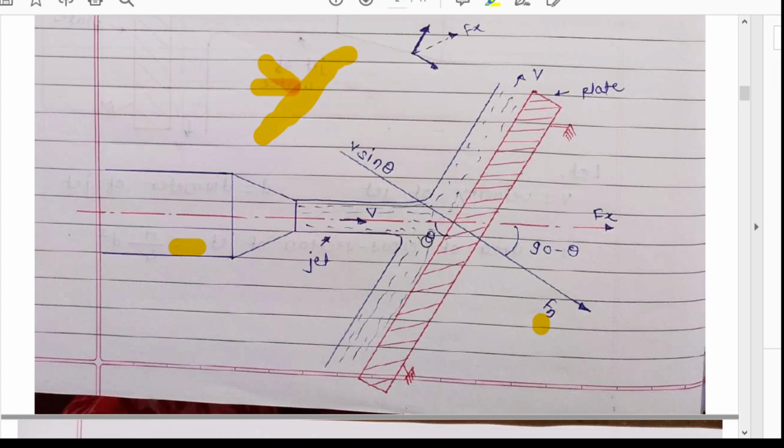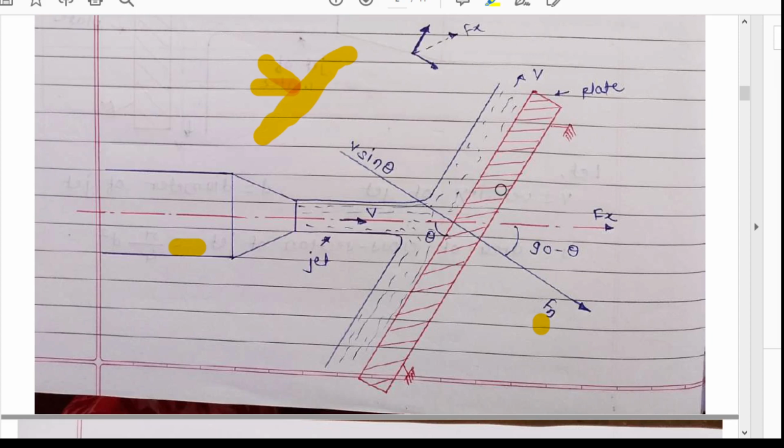Which is this angle? Theta is nothing but the angle between the jet and the plate. Okay, the angle in which the jet is diverted. The angle in which the jet is diverted from its original position is nothing but your theta. Here, understood what is meant by theta.